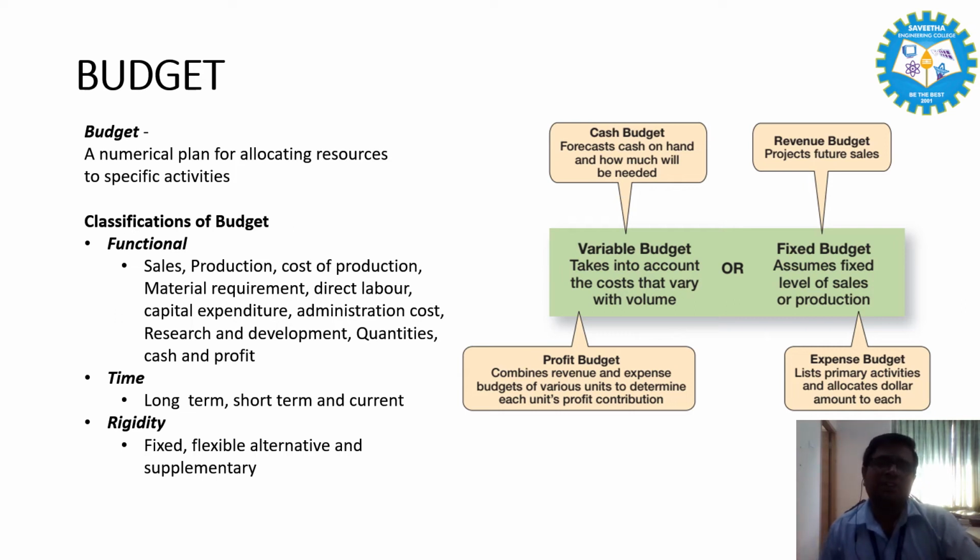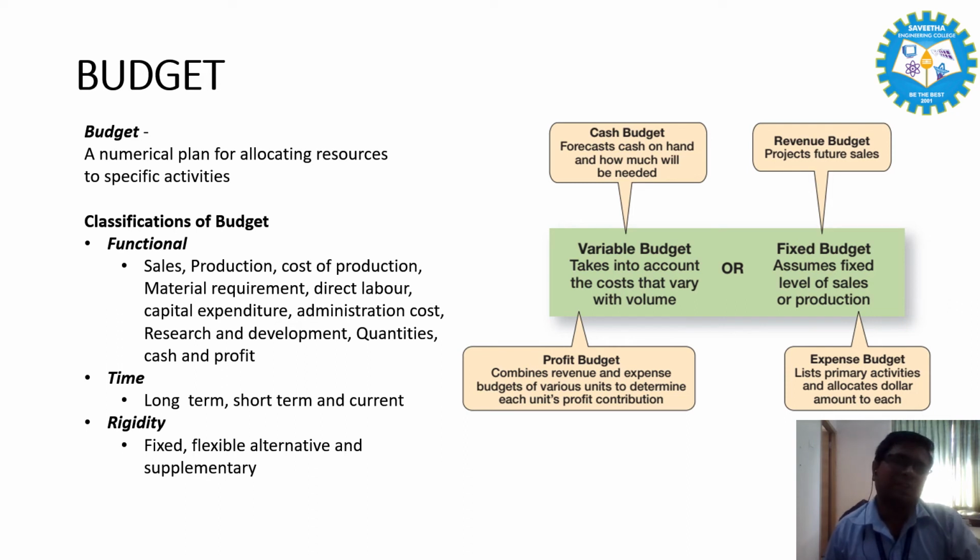Next one is the classification based on time. According to the time frame, there are long term, short term, and current budgets. Long term budgets are useful for a period of 5 to 10 years. The short term is for 1 to 2 years, and industries such as textile, pharma, and cotton use these short term budgets. The current budget acts for the day to day activities of the business. These budgets are prepared for a few weeks or few months.